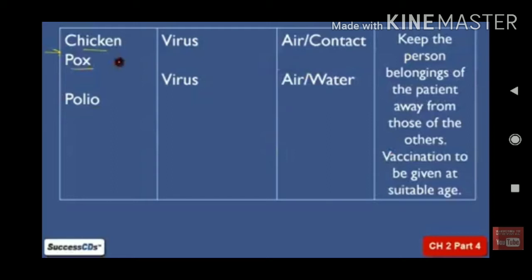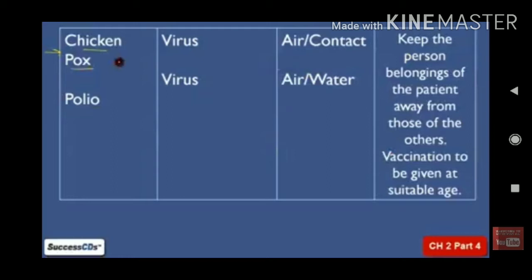in these three? They are caused by viruses. Is it right, students? These three are caused by viruses. I already told you that viral diseases cannot be cured because medicines cannot directly act on a virus. It is very complicated because viruses do not have their own metabolism. These three diseases also spread by air. Air is the medium which spreads chickenpox, measles and polio.